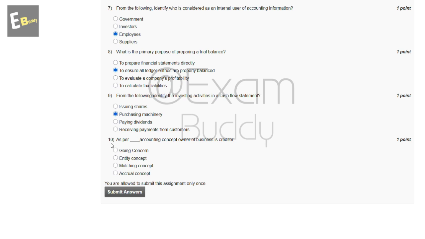Now the tenth question is: as per dash accounting concept, owner of business is credited. The options are: going concern, entity concept, matching concept, accrual concept. So the answer to the tenth question is B, entity concept. Now submit your answer.